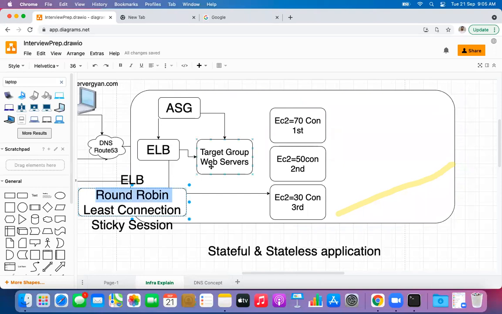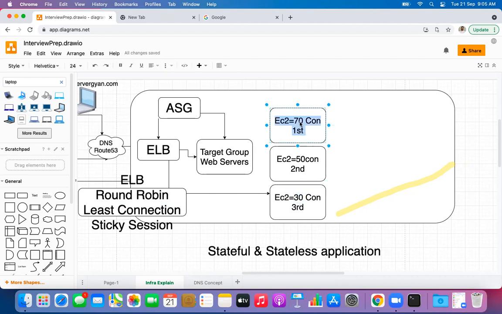In case of round robin, it will keep on forwarding requests in an alternate manner if these are not stuck to an individual server. But least connection is going to ensure that it will first check which server has the least number of requests serving right now. So whatever new request comes in randomly will be forwarded to the least-connection server. This is the third server, which has only 30 active connections, so the next request will be forwarded to this server.